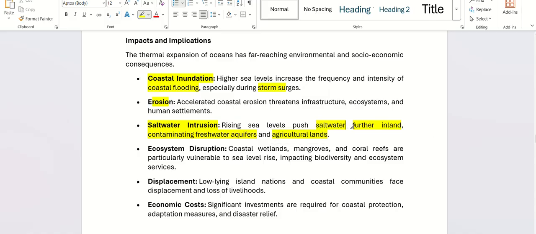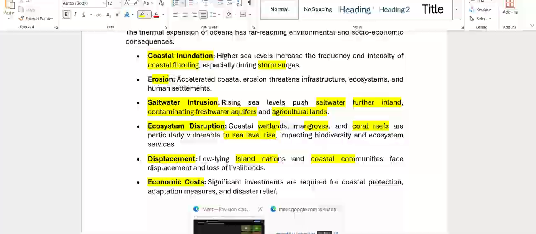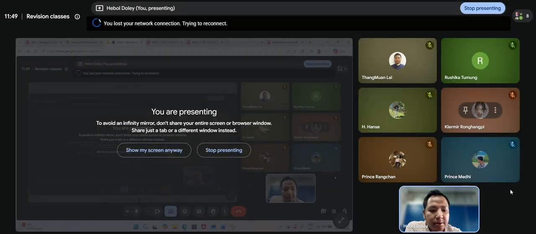And if salt water continues to come inside the land, it can lead to desertification of some areas. This will lead to ecosystem disruption, like coastal wetlands, mangroves, and coral reefs will be vulnerable to sea level rise. Many people will be displaced, particularly in the low-lying island nations and coastal areas, and it will lead to severe economic costs. That is why it is very important to understand this concept. So I will ask Prince Mehdi to explain to me the thermal expansion of oceans.